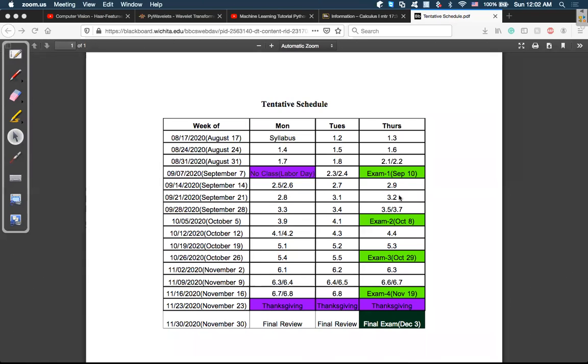All right, and so that means I should have covered 2.9 on Monday, right? But what I decided is to skip 2.9 for right now. I might cover that later on in the semester, but for right now I decided to skip 2.9. So that means I will be covering 3.1 for Monday's lecture.